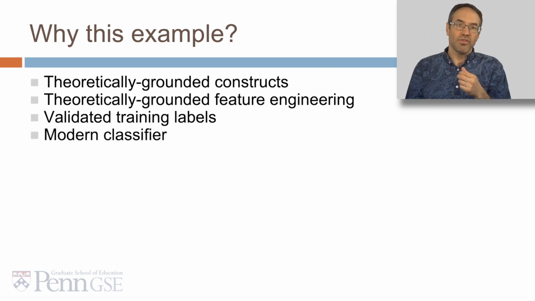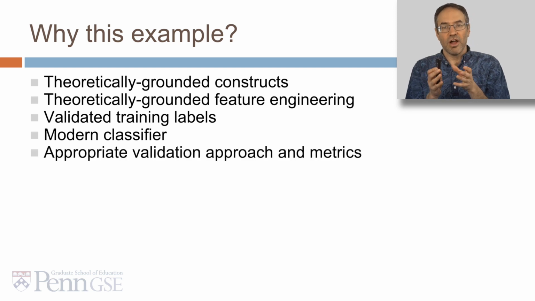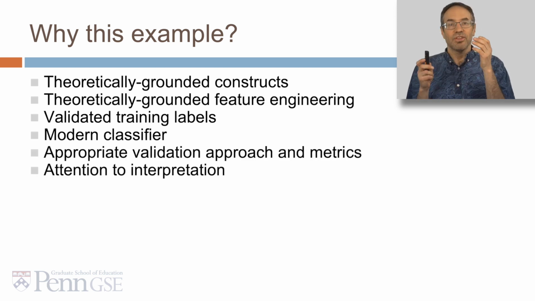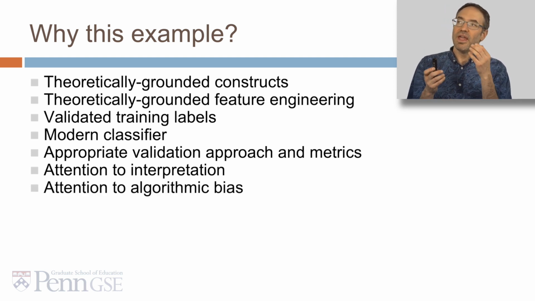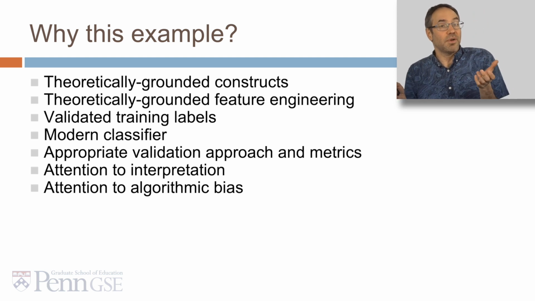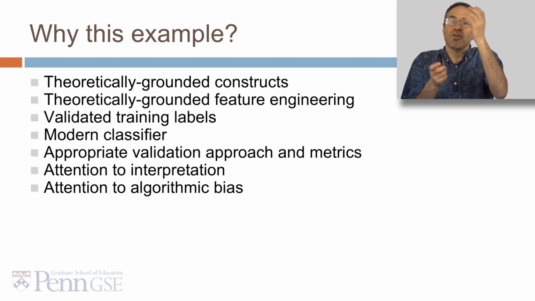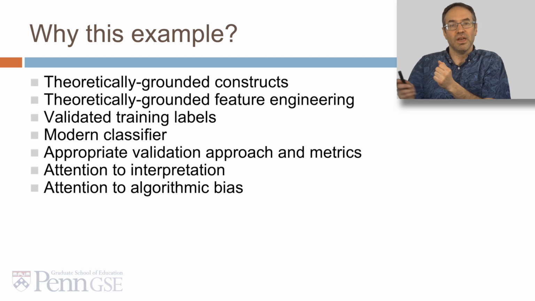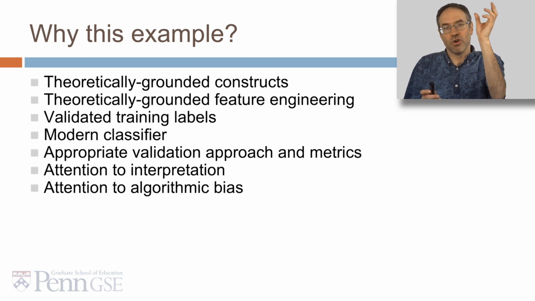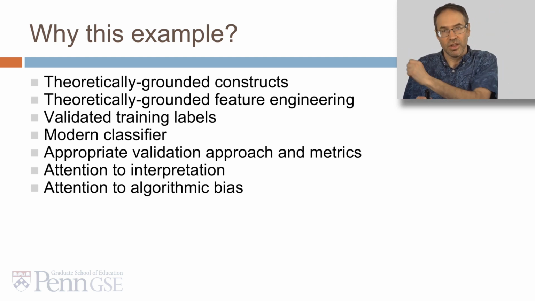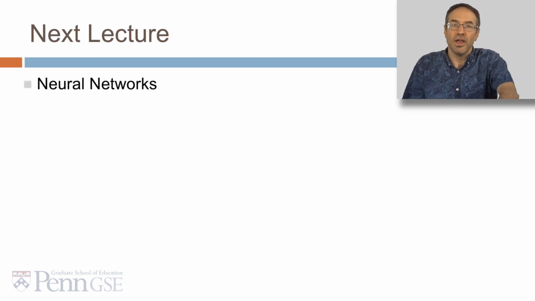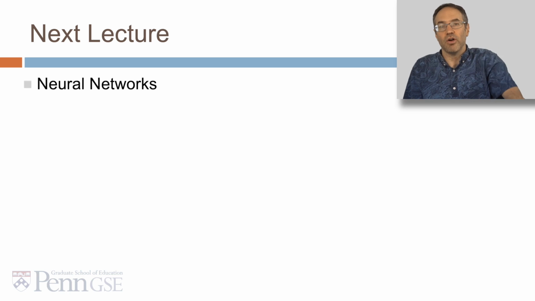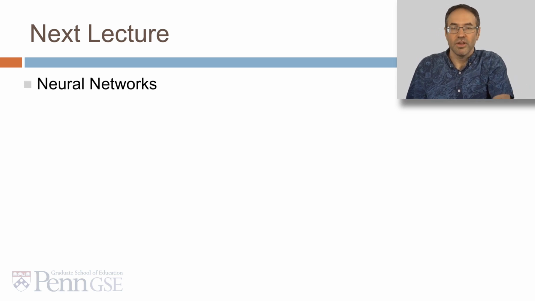We had a modern classifier. We had appropriate validation and metrics. There was attention to interpretability. And finally, there was attention to algorithmic bias. Now, any couple of these you might find in just about any paper, but there aren't many that follow this entire process from beginning to end, paying attention to quality and validity throughout. In the next lecture, we'll move on and go back to a general family of algorithms, which is neural networks. Thank you very much.